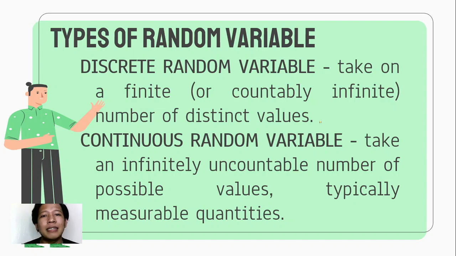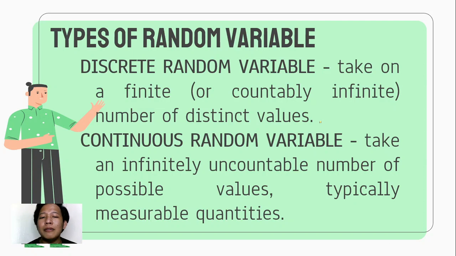So let us have an example. Let's say your experiment is you flip a coin, and the outcomes are just head and tail. Hence, you can say that in that experiment, it has a discrete random variable, because it takes on a finite number of distinct values.